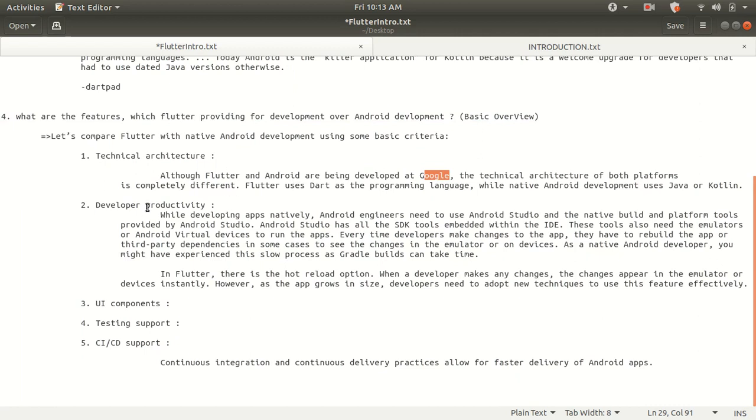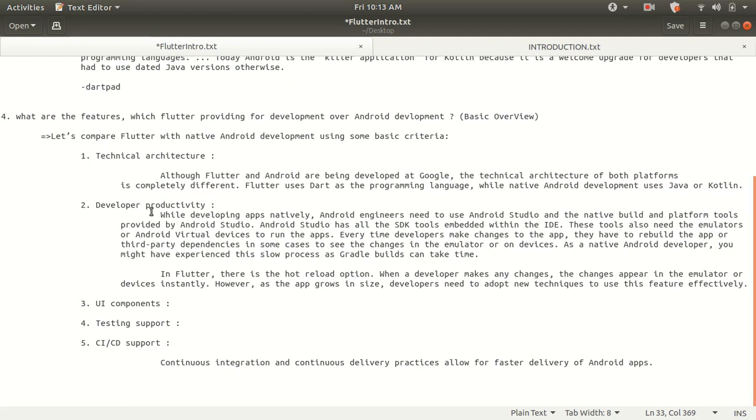You might know that Flutter works on the Dart programming language, while native Android development uses Java and Kotlin, which are versioned. If you want to use different versions of Java and Kotlin, you have to use a plugin in your development. But in Dart, there is no versioning, so you can use it more effectively in your programming language.